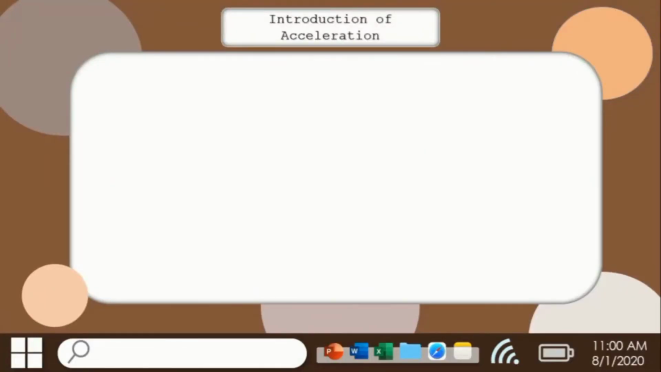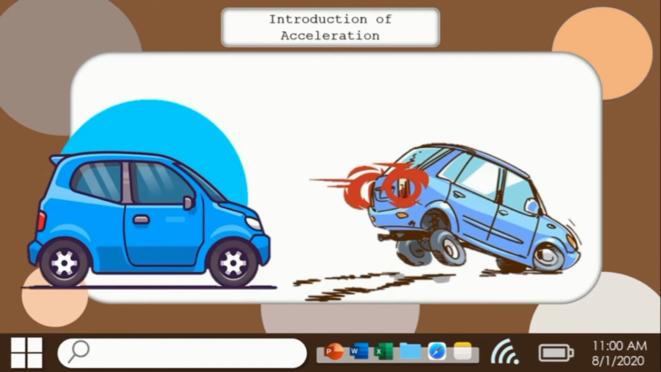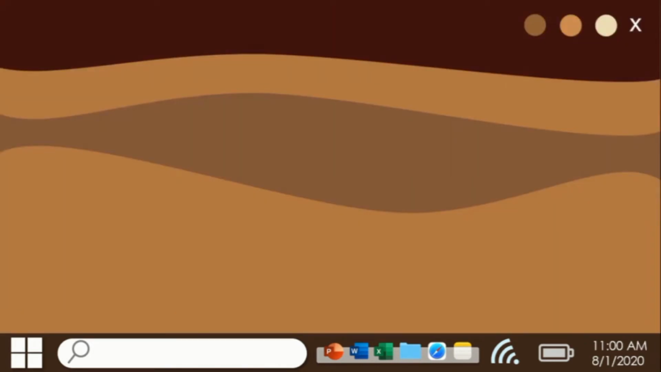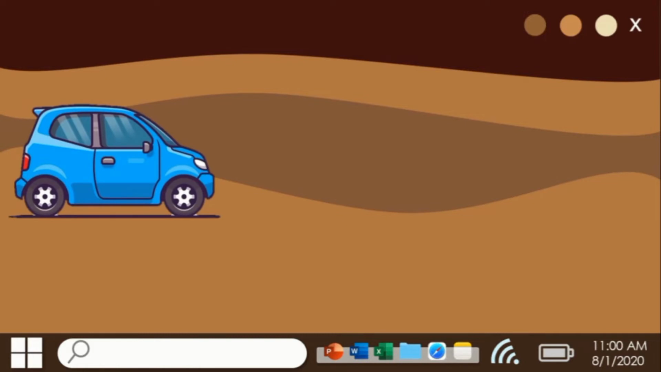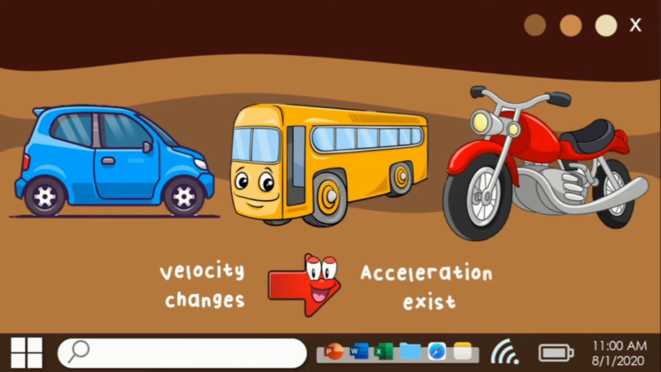Next, we move to introduction of acceleration. When we are in a stationary car that moves rapidly to gain speed, we get pushed back against our seat. And when brake is applied, we get pushed ahead, or when we take a sharp right turn, we are pushed toward the left. These are situations where we are accelerating. We have all experienced these situations while in a car, bus, or while riding a motorcycle. Simply put, when a velocity changes, there will be acceleration.